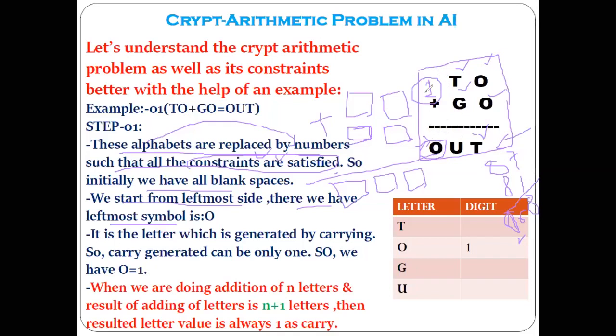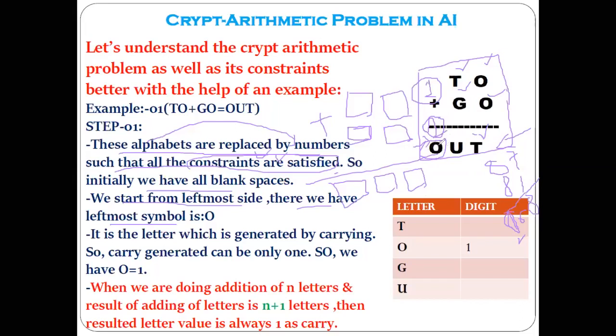And that 1 carry is getting generated. So can we say the value of this O is 1? Yes or no? Because you can see here, you are doing the addition of 2 alphabets plus 2 alphabets, and you are getting how many alphabets in the result? 3 alphabets. It means 1 extra alphabet is generated here.